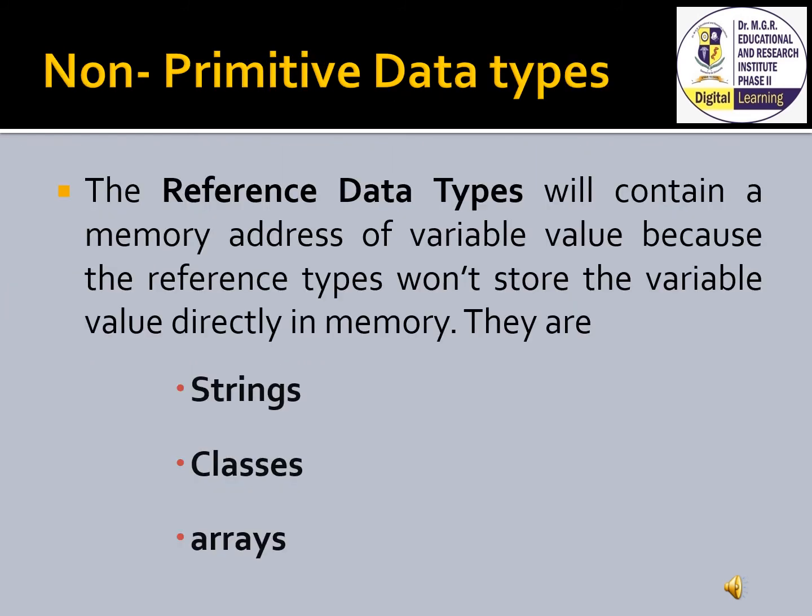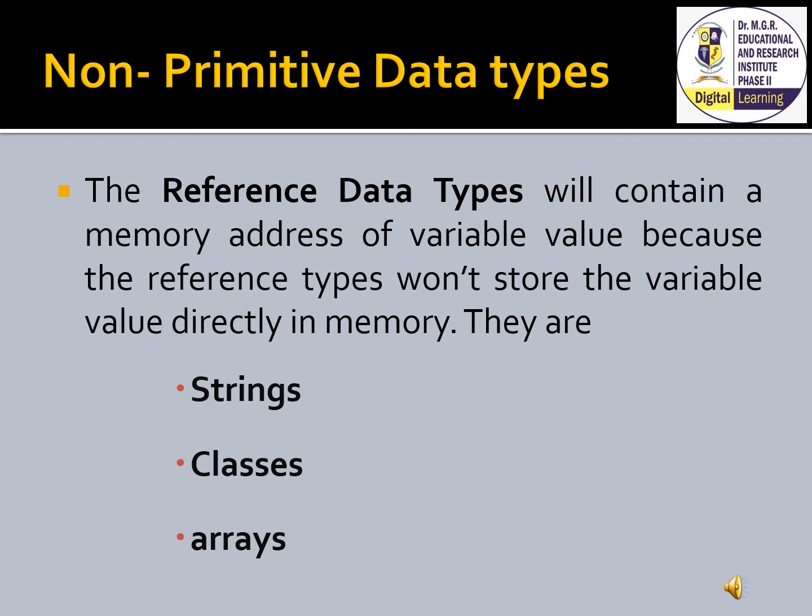The next one is non-primitive data types. Non-primitive data types refer to objects, and hence they are called reference types. Examples of non-primitive types include strings, array, classes, interface, etc. A string is a sequence of characters, but in Java, a string is an object that represents a sequence of characters. The java.lang.String class is used to create a string object.